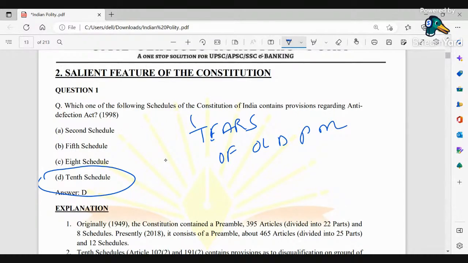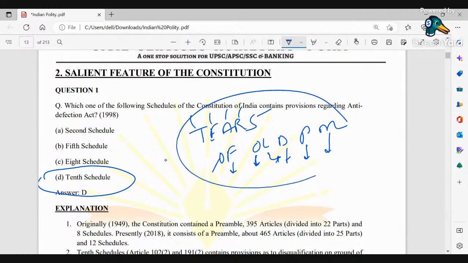So we can see T, territories; E, emoluments; A, appointments; R, Rajya Sabha seats; S, scheduled areas; O, other scheduled area seats; F, federal subjects; O, official languages. Okay, then we could see the subjects that go with the legislation. Then D being defections. Then panchayats, and lastly municipalities. So these are the 12 schedules with respect to our constitution. Therefore, when I say the 10th schedule, it basically means anti-defection. Okay, so this is the one.